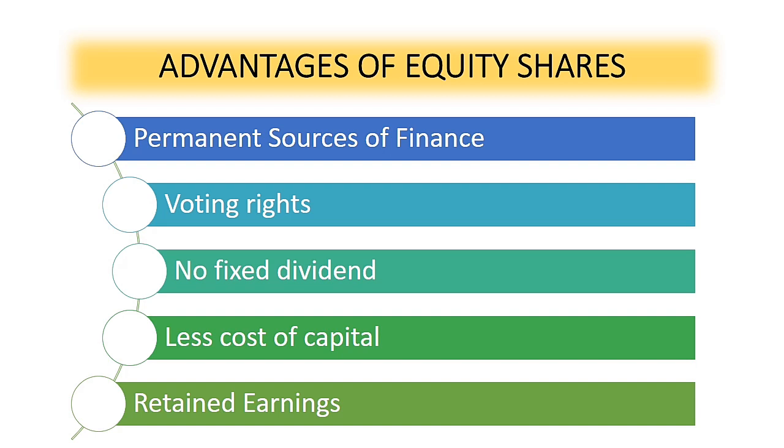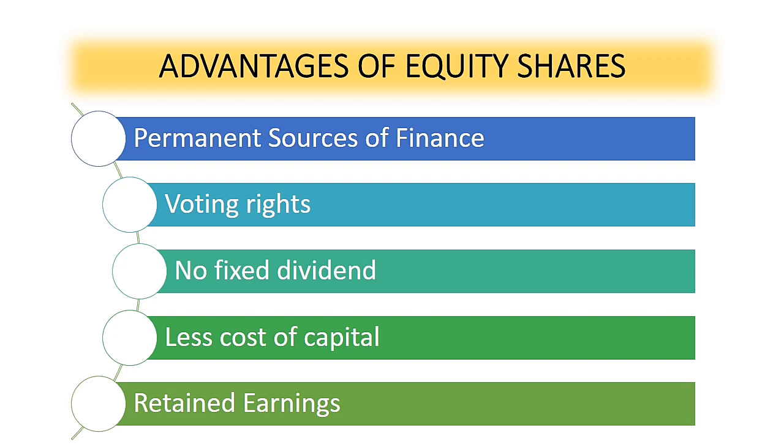The next one is its voting rights. So, isa sa mga identified na benefits or advantage ng equity shares ay ang voting rights. So, no need for us to elaborate this because we elaborated this part on the earlier part of the video. No fixed dividend. So, equity shares do not create any obligation to pay a fixed rate of dividend. If the company earns profit, equity shareholders are eligible for profit and they are eligible to get dividend. If not, they cannot claim any dividend from the company.